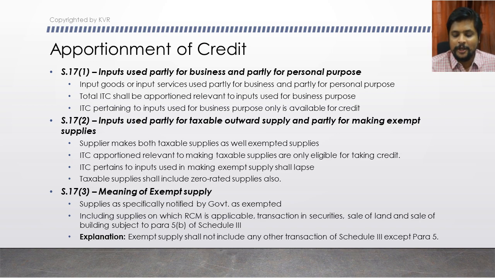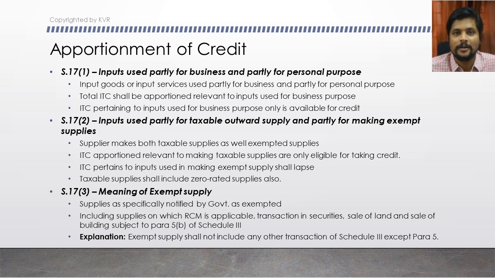This explanation just wanted to exclude the other transactions which are within the scope of exempted supply. For example, you have made a certain transaction for 1 lakh rupees, and 80 lakh rupees are called, it's a straightaway exempted supply notified by government, and among the balance 20 lakh rupees, 10 lakh rupees falls within the other paras of schedule 3, then it will not be included inside exempted supplies.